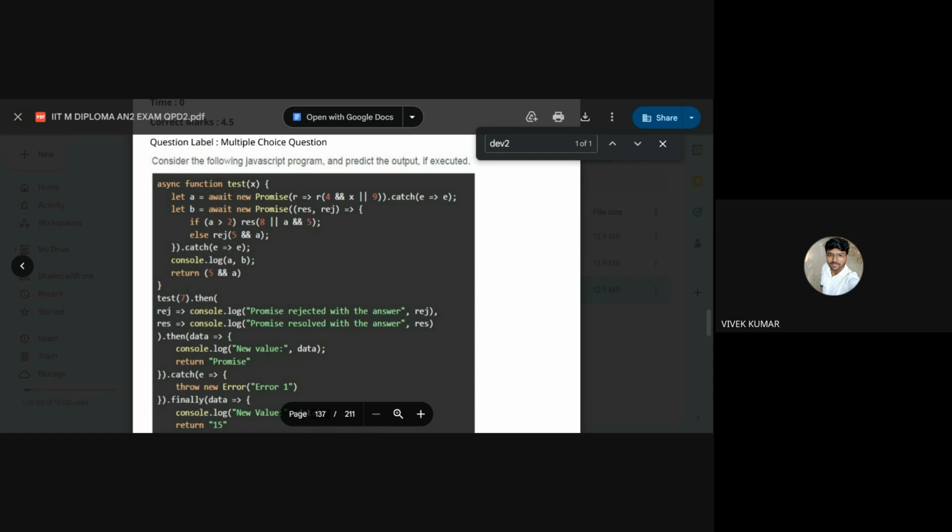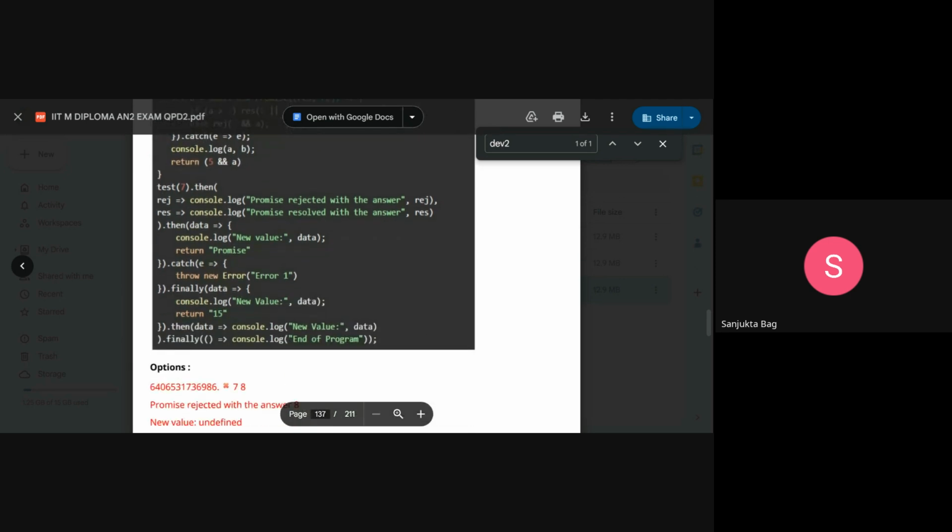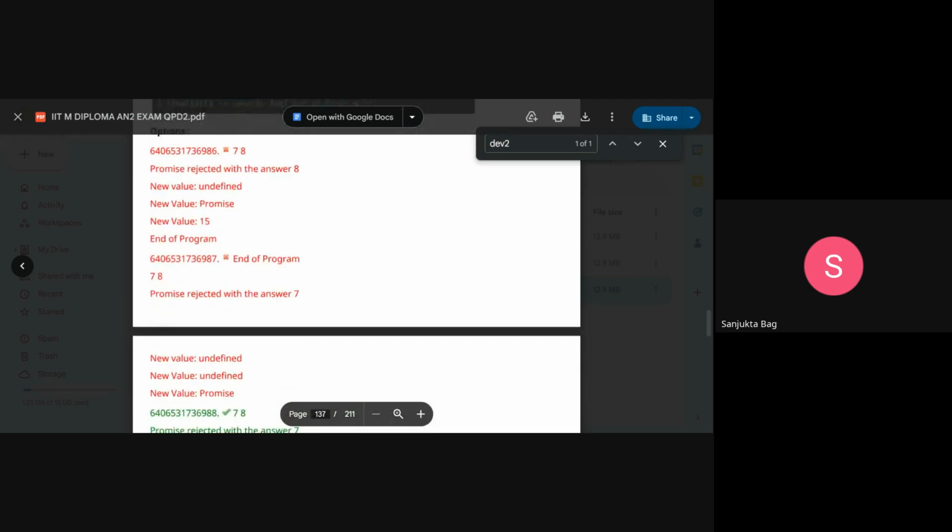Ampersand value gives the first falsy value. There is no falsy value. It's return the last one. A is 7. It returns the 7. Okay, we'll go to the next one.